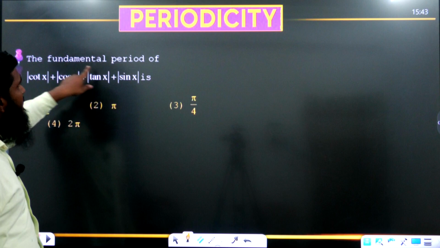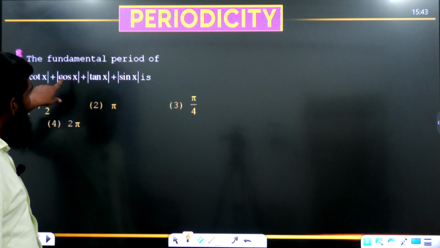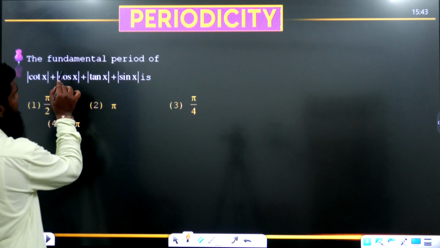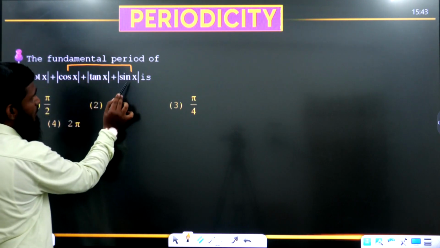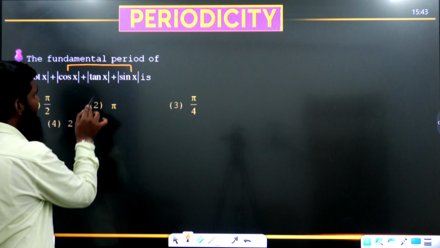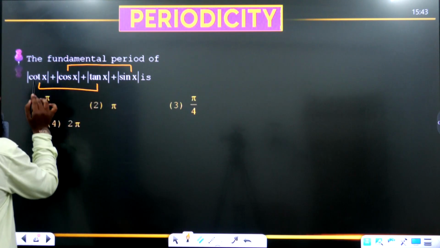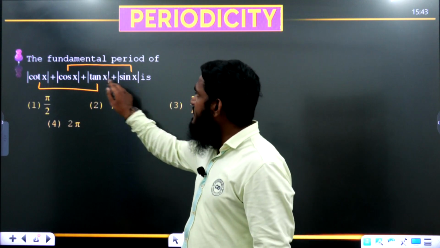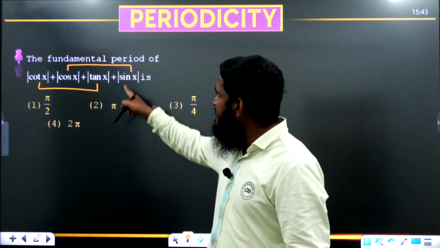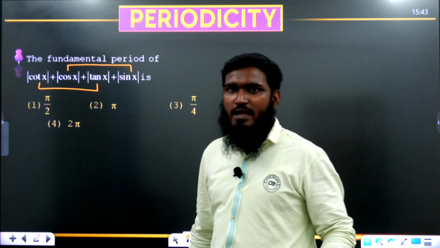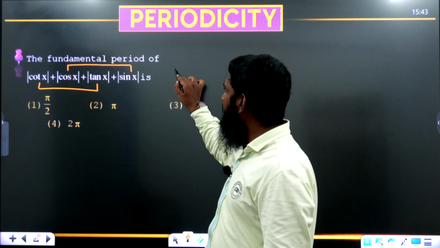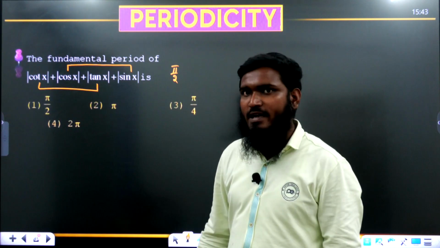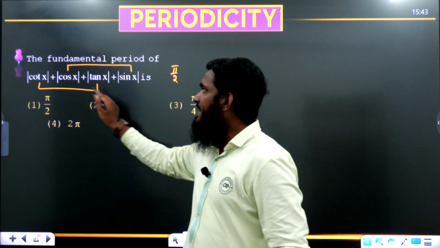Now, in this part, the fundamental period of mod cot x, mod cos x, mod tan x, mod sin x. Now, listen carefully. First I am taking the combination of mod sin, mod cos. The second combination I am taking is mod tan, mod cot over here. Okay, now see this one. Whenever we are taking mod sin x plus mod cos x, in this the a value is 1, the b value is 1, a is equal to b. So what is the answer we are getting? One answer we are getting is pi by 2.